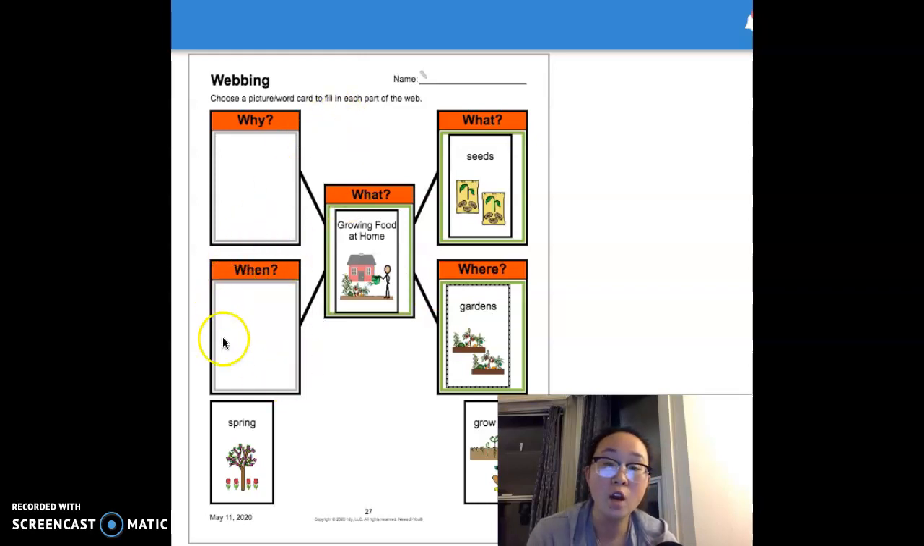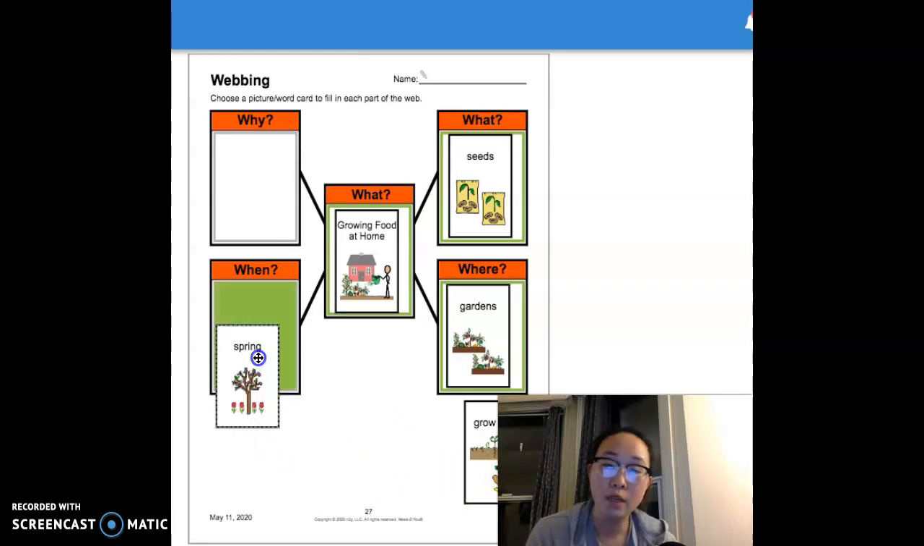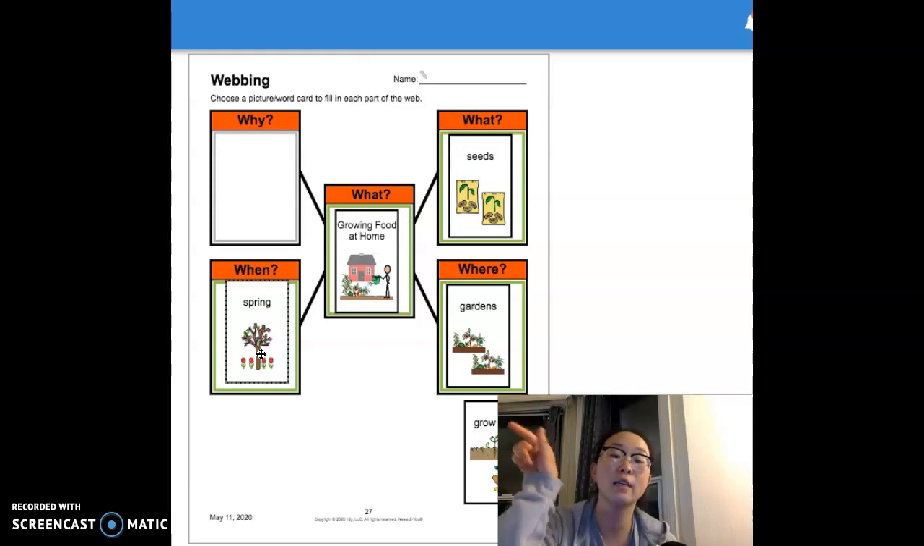Let's do our when. When do people usually grow food at home? Is it in the spring or is it grow food? People usually grow food in the springtime. And it is currently the season spring right now, which is the season after winter. So winter is over, and the season before summer, because summer is in a few months. And flowers and plants usually grow well in the springtime because there's rain and sunshine.